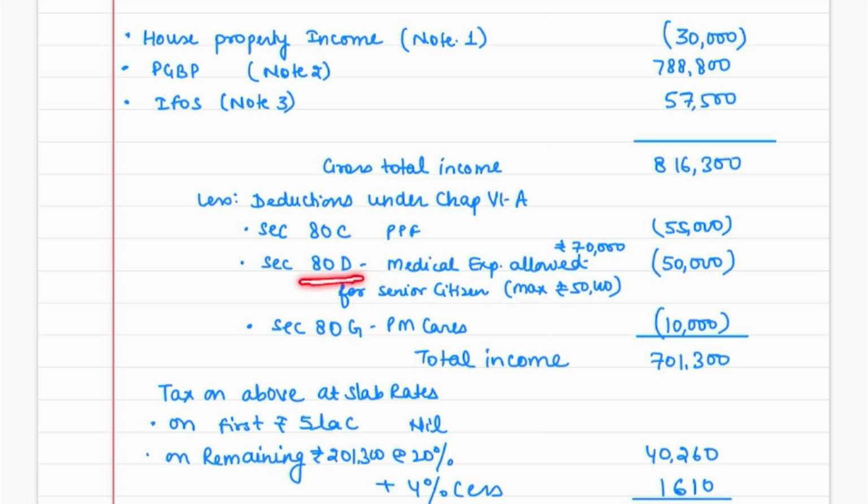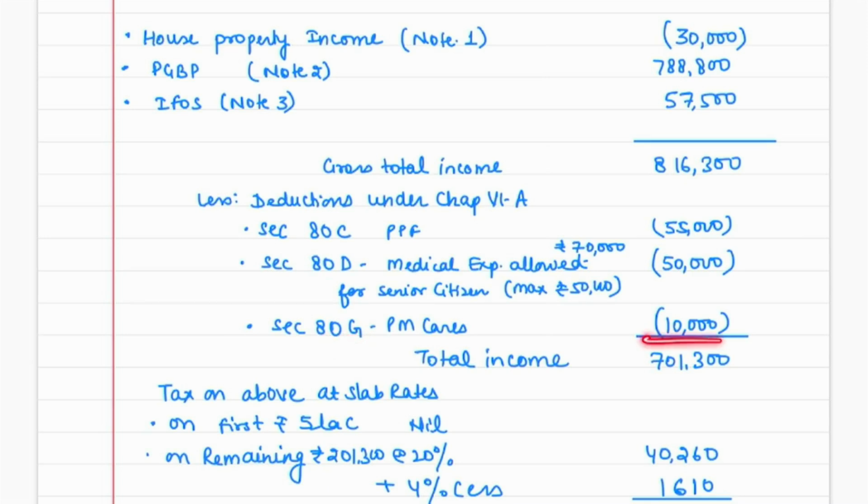80D, very important point over here, because it was very smartly given by the examiner, because in this question, they have nowhere mentioned that this person has paid any insurance premium. But yes, we understand that this person is a senior citizen and he has incurred medical treatment expenses of 70,000 rupees. That is also covered, duly covered under 80D, remember? But yes, in 80D, maximum deduction can be given up to rupees 50,000 only. So that is the reason assessee has paid 70,000, but we will be giving maximum 50,000 deduction.